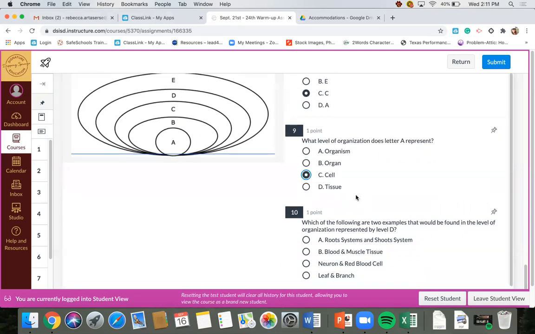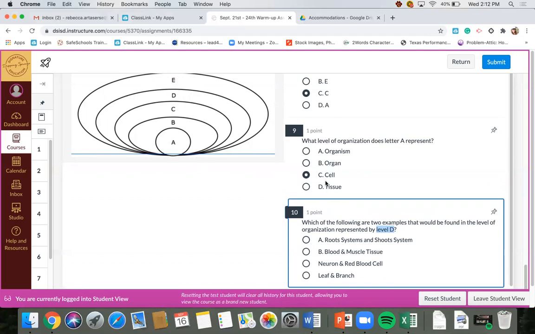And last but not least, which of the following are 2 examples that would be found in the level of organization represented by level D? Before we can answer that question, we have to determine what level of organization is represented by level D. If we know that A is our cell and E is our organism, D must be our organ system, because A is our cells, B is our tissue, C is our organs, D is our organ systems.